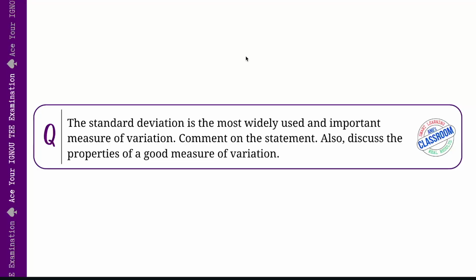Now, what makes the standard deviation a good measure of variation? The reason lies in five key properties of standard deviation, which you must always keep in mind. First, it has to be consistent with scale transformations. What does it mean to be consistent with scale transformations? It means that if we multiply or divide all the data points by a constant, then the standard deviation also adjusts accordingly. This allows comparisons across data sets with different units.